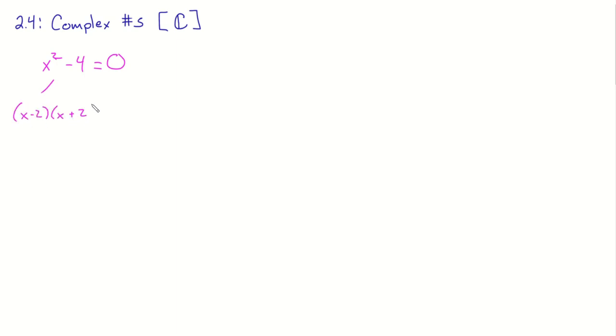It's the difference of two squares. Or if you want a different route, you would add 4 to each side, and you get this. And then to undo our square, we do what? And when I take the square root of a number, I always include my plus or minus. And what's the square root of 4? In either situation, we're going to get x is 2 and negative 2. Like, we get the same answer. Nothing crazy happens.